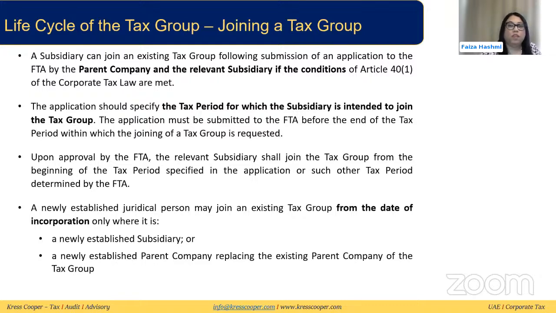When a subsidiary is joining the tax group, it needs to meet all the conditions, and the parent and the subsidiary will need to apply for this registration. Again, it will need to give the tax period intended for the company to join the tax group. This application will need to be submitted before the end of the tax period in which the joining is requested, just like when we are making the tax group. Either the approval can be given from the date in your application, or the FTA can decide a new date. For any new parent company or subsidiary company joining the tax group, they will join from the date of incorporation.